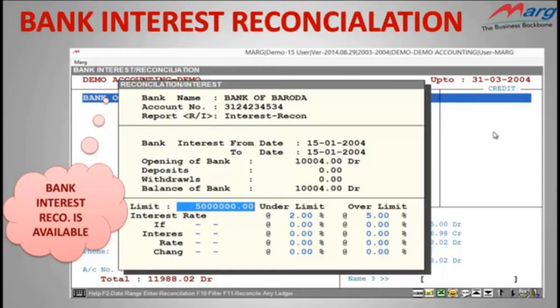But don't worry. In Mark software, you have a provision for the same. That means you can even reconcile your bank interest in a single click. And this option is not available in 99% of software yet. As you can see on screen, you just have to feed the details like your bank limit and rate of interest, and after that you will be able to view your reconciled bank interest report. So friends, now you can easily imagine how this option can be beneficial for you.